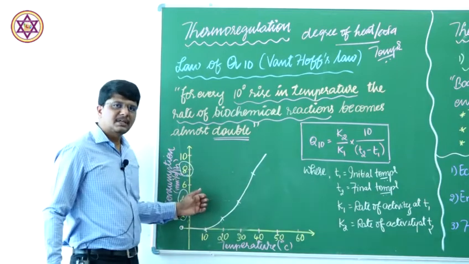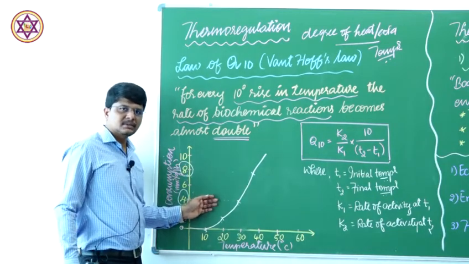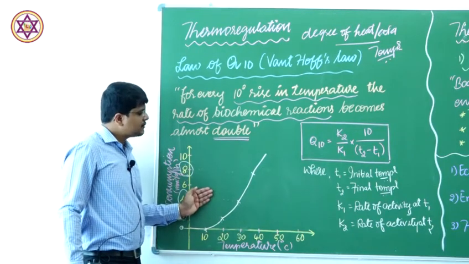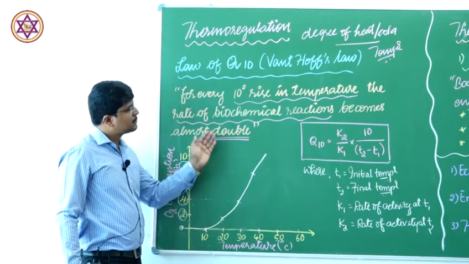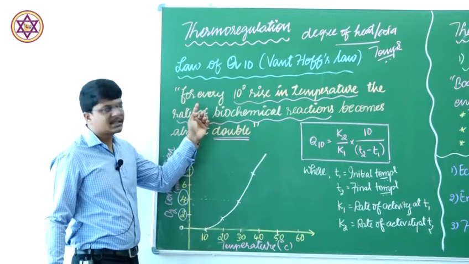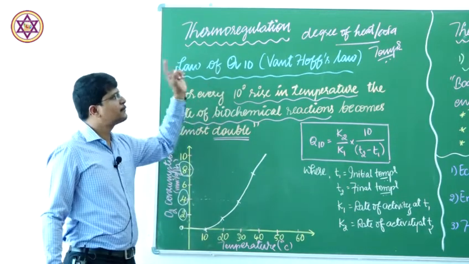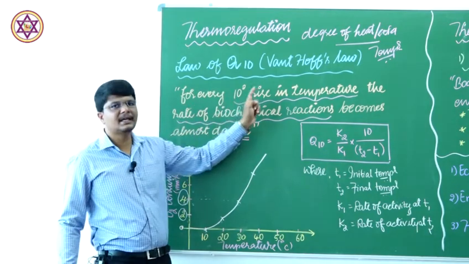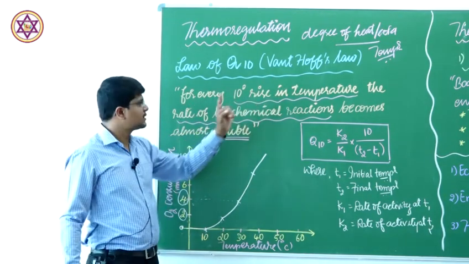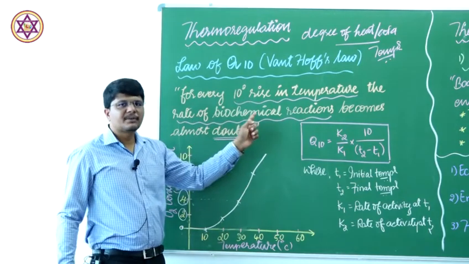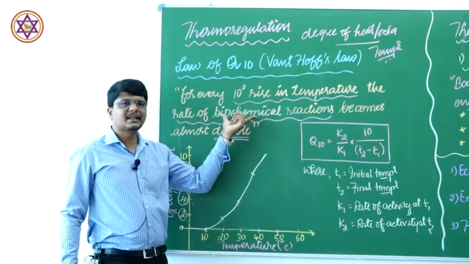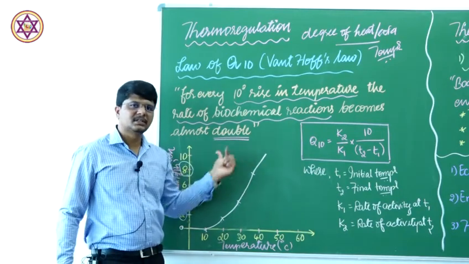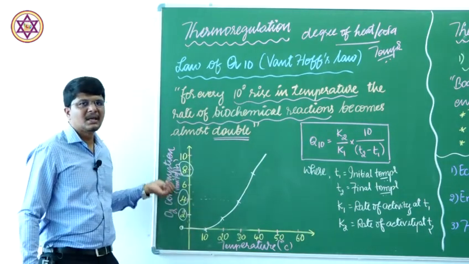This is the experiment carried out in the laboratory, which also holds good with the statement of Van 't Hoff's law, that is, for every 10 degree increase in temperature, the rate of the biochemical reaction occurring in the individual organism is also doubled, which is measured in terms of